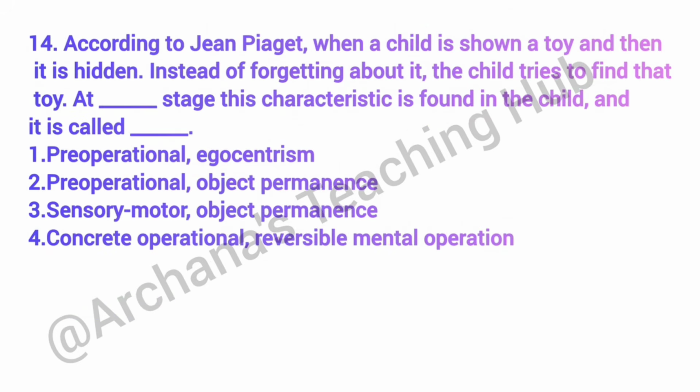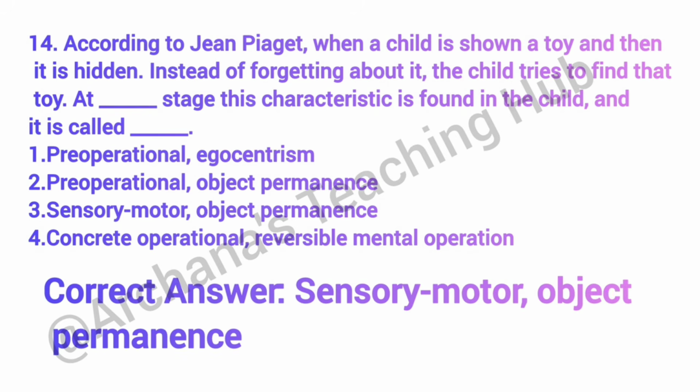Question number 14. According to Jean Piaget, when a child is shown a toy and then it is hidden, instead of forgetting about it, the child tries to find that toy. At dash stage, this characteristic is found in the child and it is called dash. Correct answer is option 3, sensory motor and object permanence. Object permanence develops during the sensory motor stage.